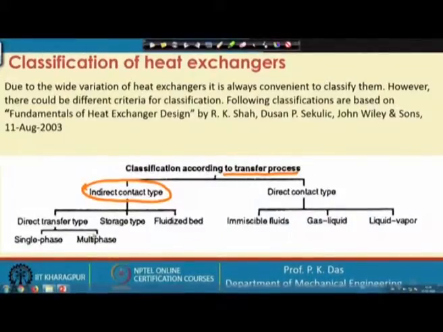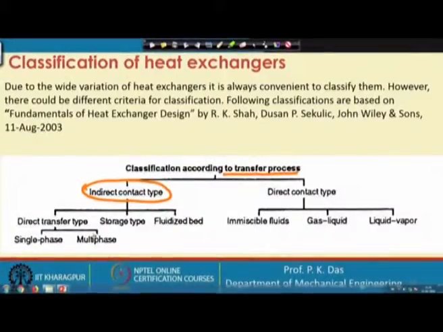Then we have direct contact type, where the two fluid streams come in contact with each other. There are limitations; not all heat exchangers can be designed like this. If there are two liquid streams which are immiscible, we can go for direct contact type heat exchanger.